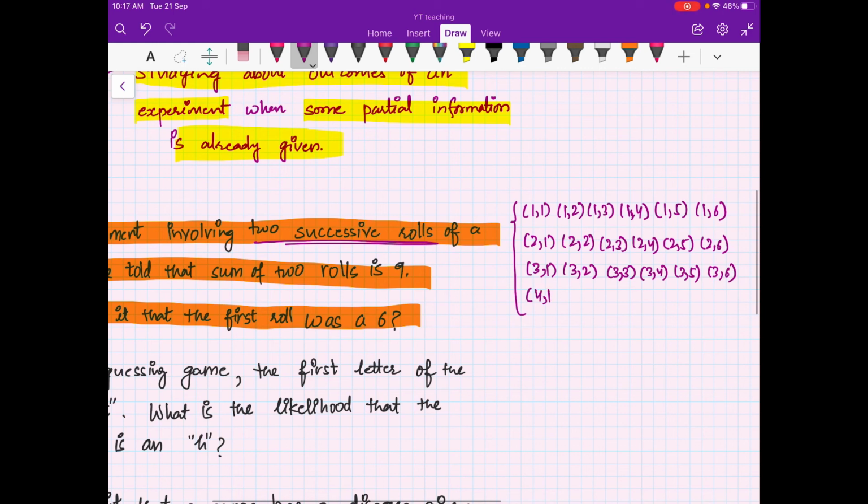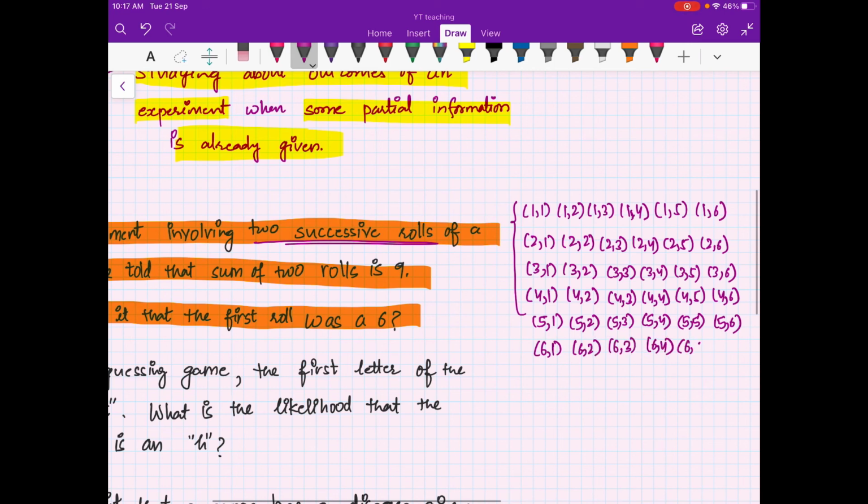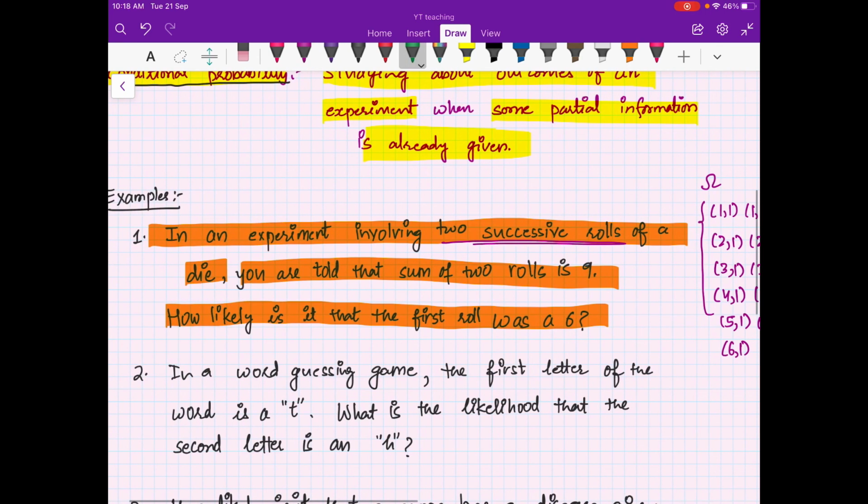You can keep on writing 4 1 through 4 6, 5 1 through 5 6, and 6 1 through 6 6.